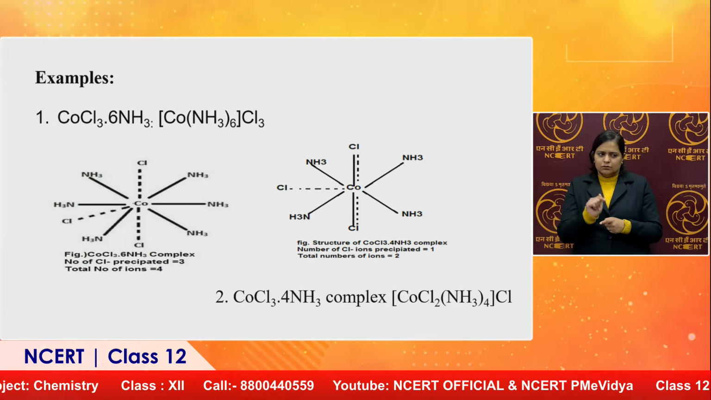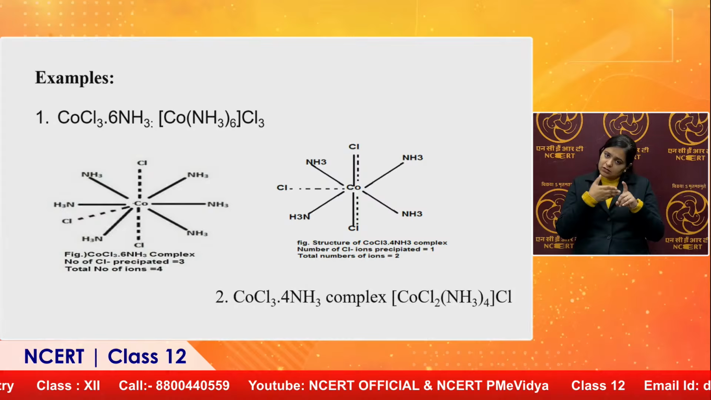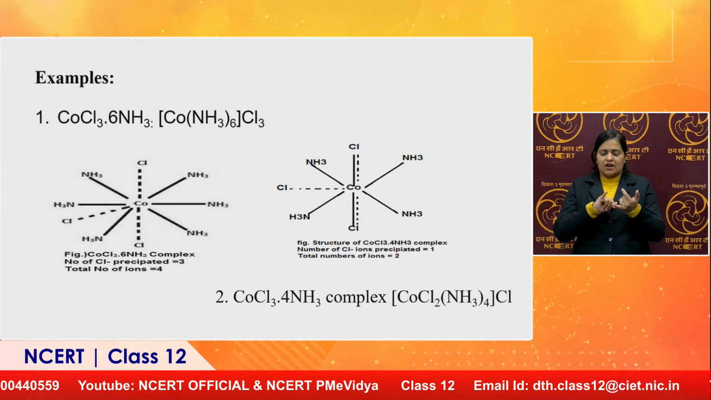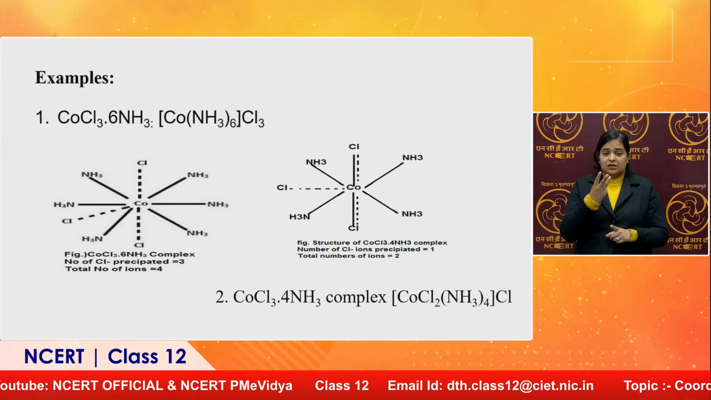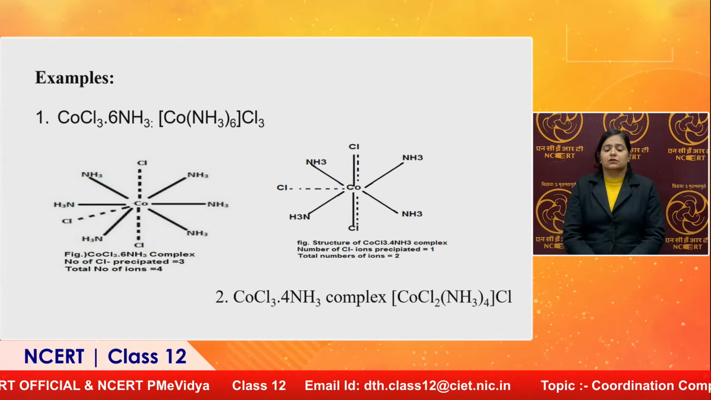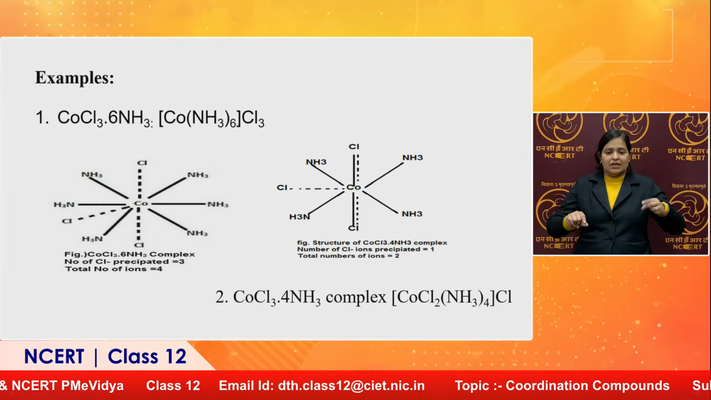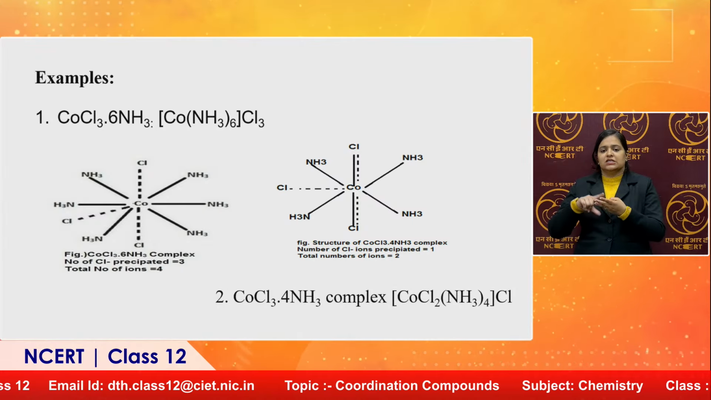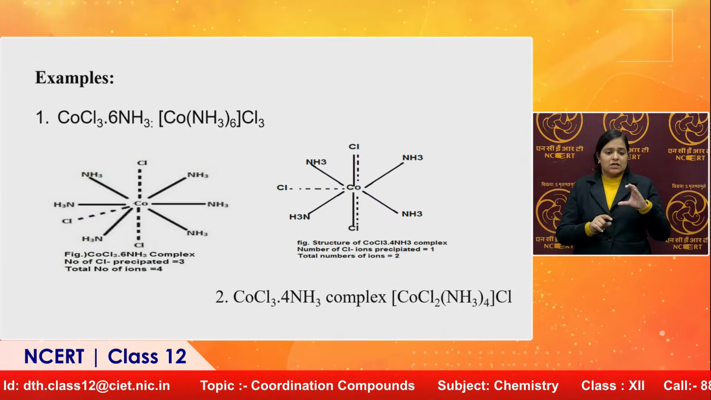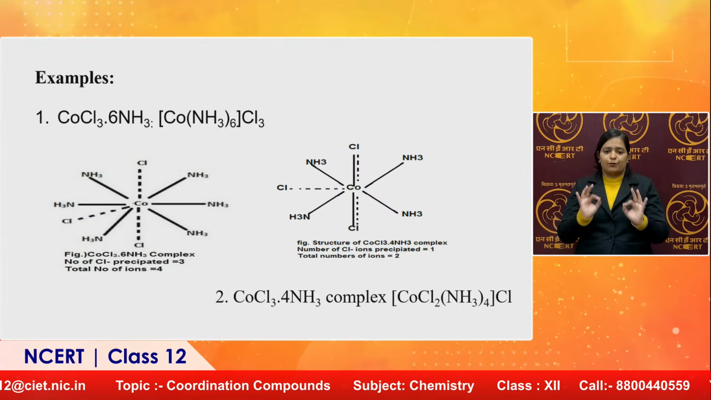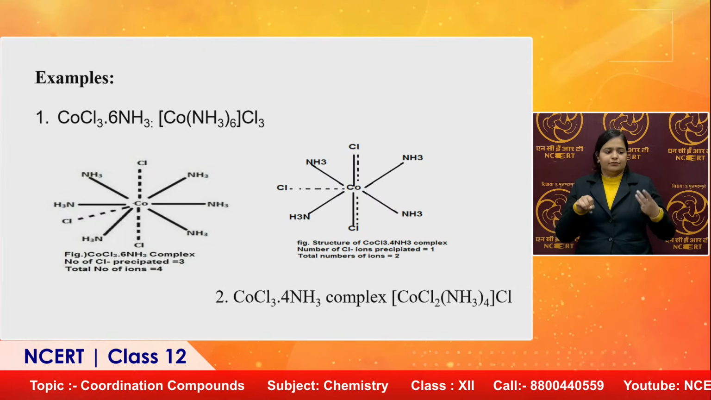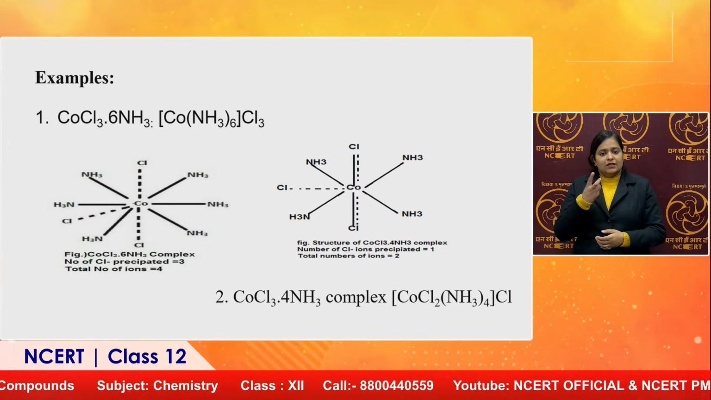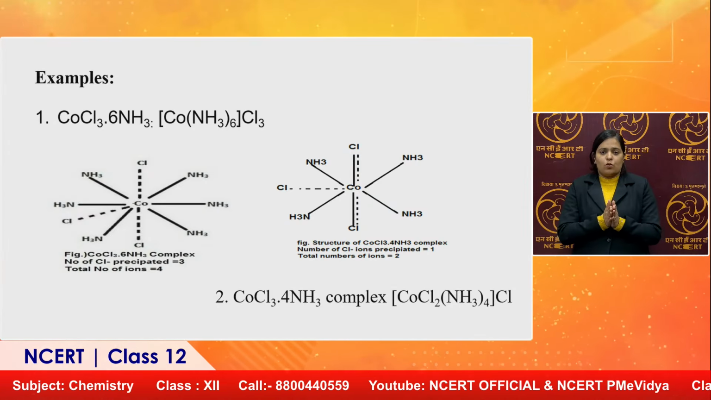It means that the complex is to be written as Co with 6 NH3 by the dark bond and 3 Cl by the dotted bonds. It means that this complex has 3 primary valency and 6 secondary valency. So the number of Cl precipitated whenever it reacts with AgNO3, we will get a white precipitate of AgCl. In this complex, Cl3 will be 3 Cl negative ions, and the total number of ions will be 4.